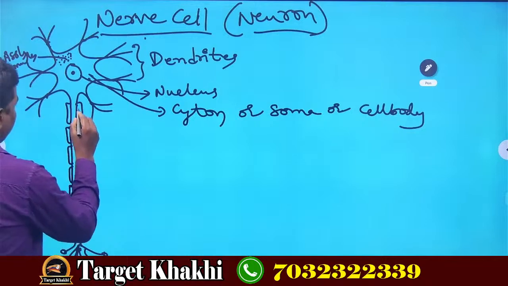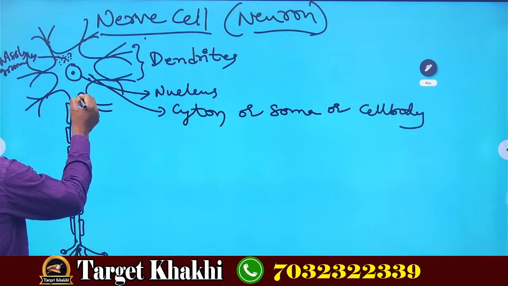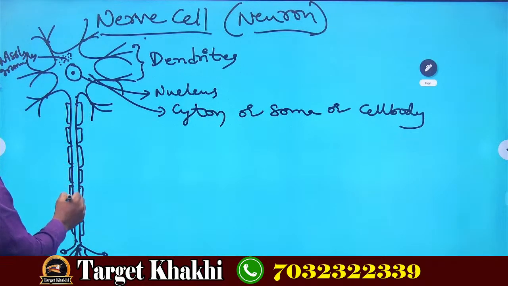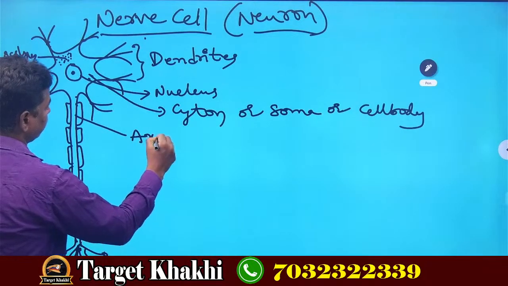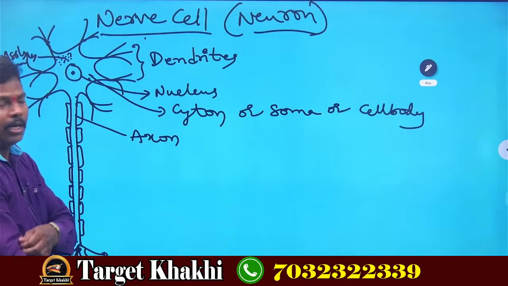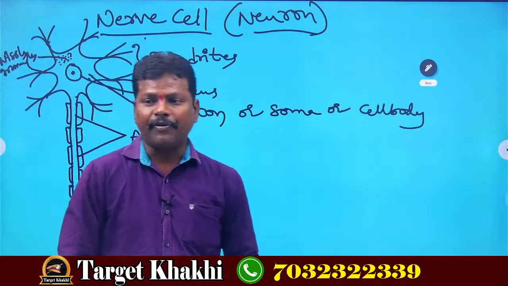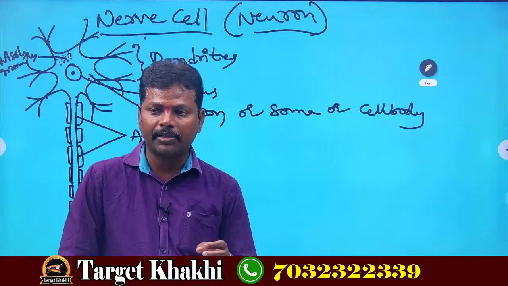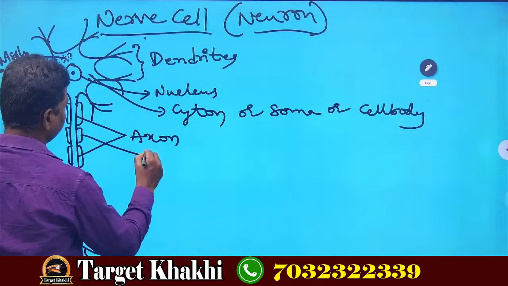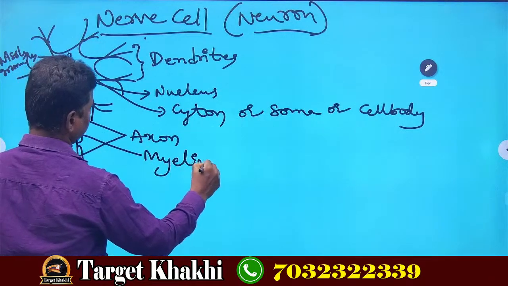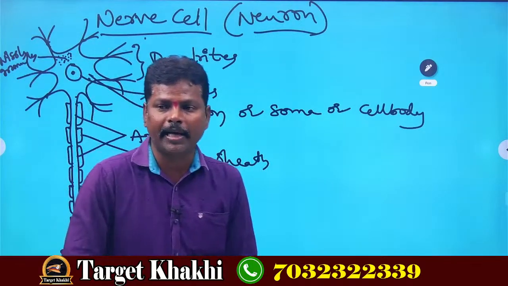Next, below the cyton, one extension of the cyton is called the axon. But the axon is covered by a fat-like or membrane-like structure called the myelin sheath. This is called the myelin sheath.